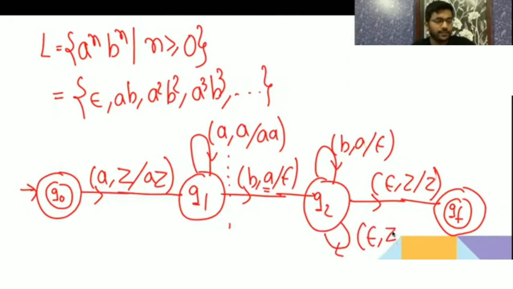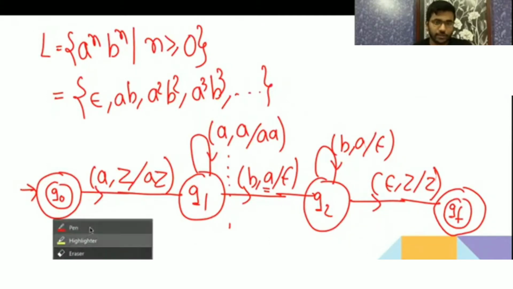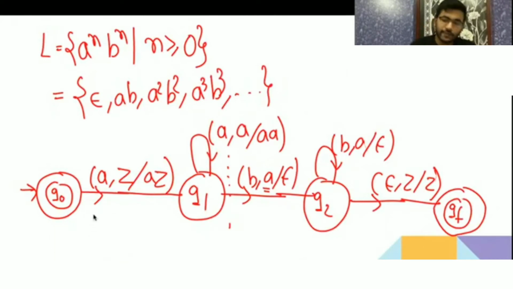Z. Now I will try in the next diagram, not here. So I think that you are done with the writing. Now this I have done, acceptance by final state. Now I will try to do acceptance by empty stack. Okay.